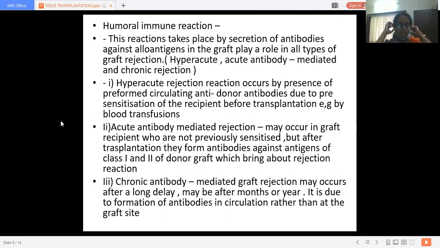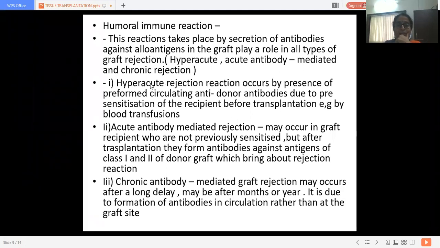This reaction takes place with the help of antibodies against the alloantigens in the cells. They play a great role in all types of graft rejection. These are hyperacute reactions, acute antibody-mediated rejection, and chronic rejection.